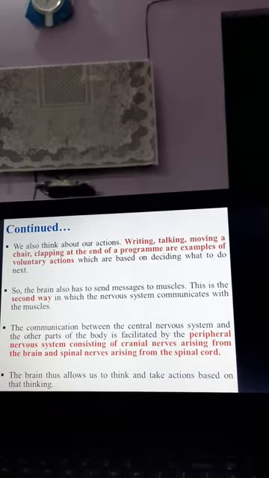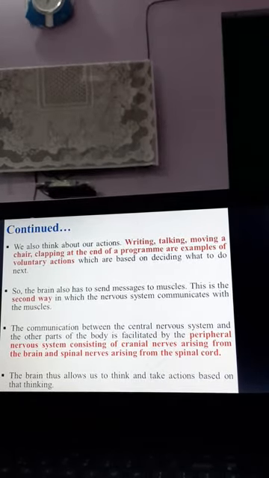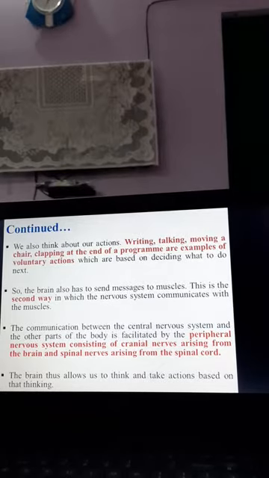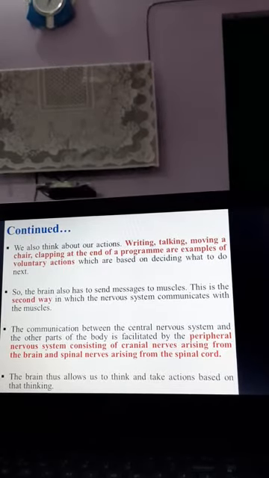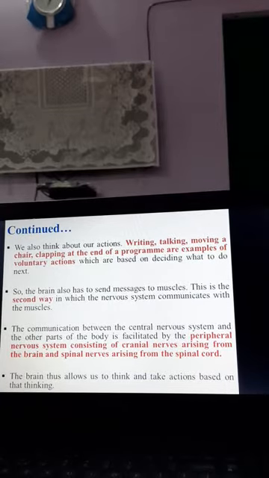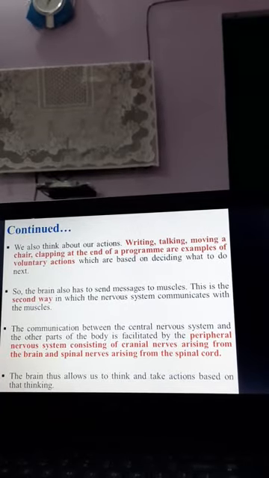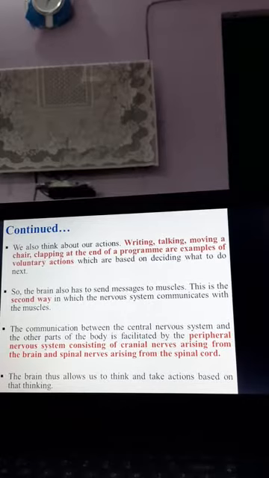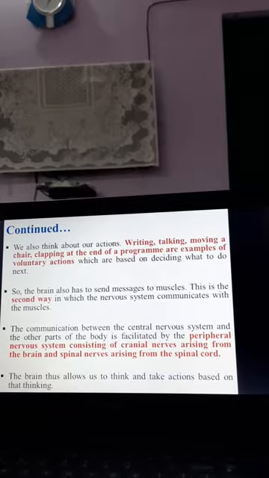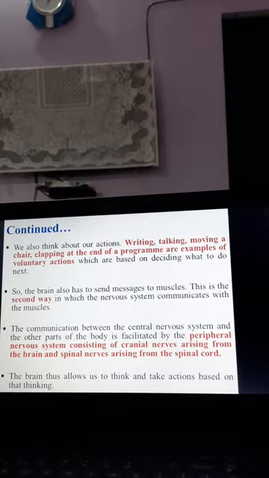So for that, we first observe the performance, and then we articulate it in our brain, okay, I liked it or not. Either I like it, so I'll have to clap. So these are the actions which we perform after we think over our activity. Those actions which we perform after thinking are known as voluntary actions, and the deciding factor is there. So the brain has to send a message to the muscles. Why? Because we need to clap.